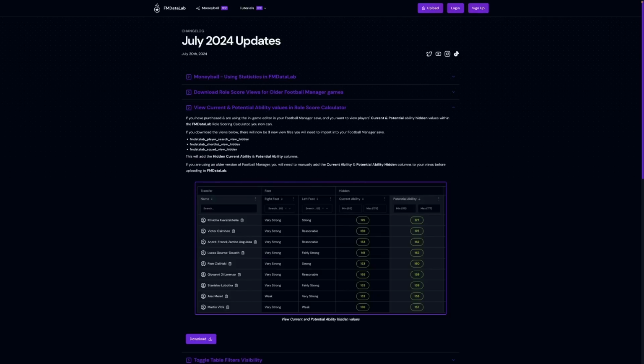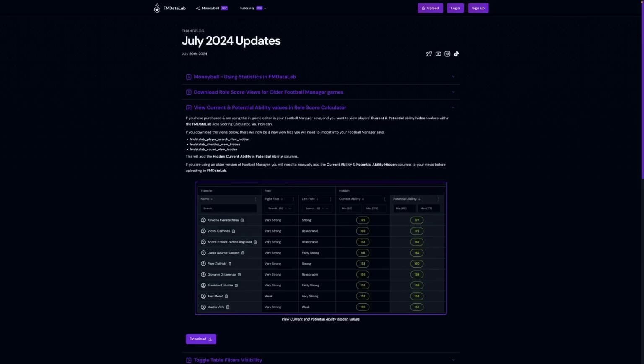The next update was adding the ability to view hidden current and potential ability values in the role score calculator. When I say current and potential ability values, what I'm talking about here are the hidden values that you can access via the in-game editor, and not the star rating assigned by your scouts or assistant.